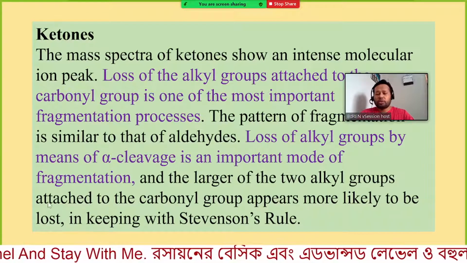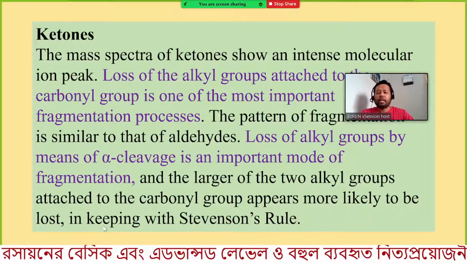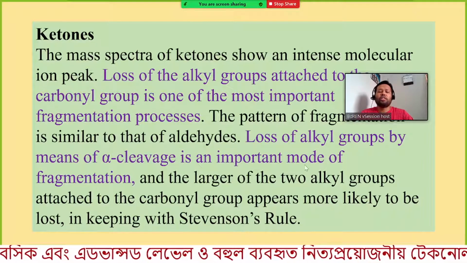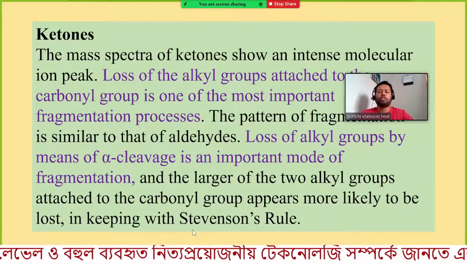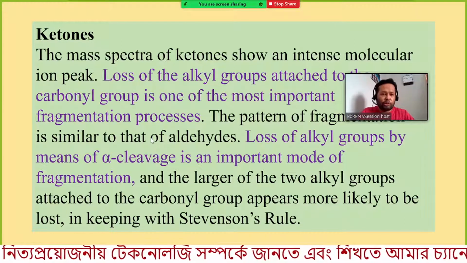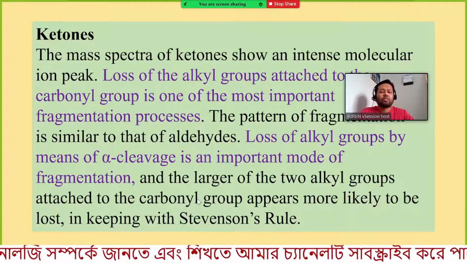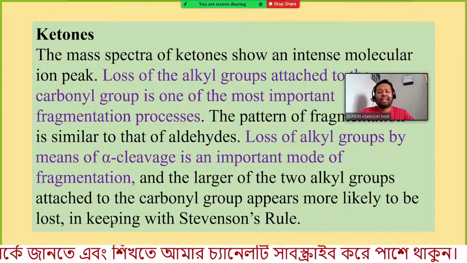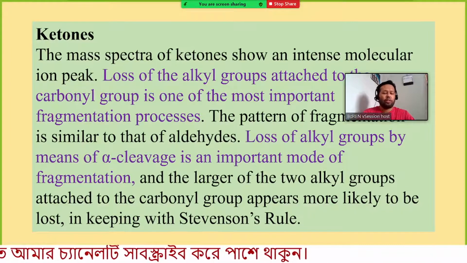So in most cases the larger group will be lost first, in keeping with Stevenson's rule. This is the rule given by Stevenson, that means how the dissociation mechanism proceeds. Most of the time the larger chain or larger alkyl group will be lost to give the ion.